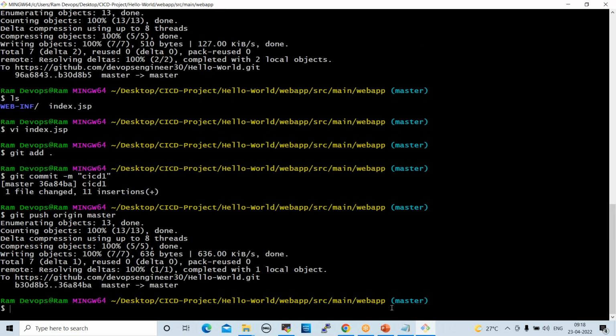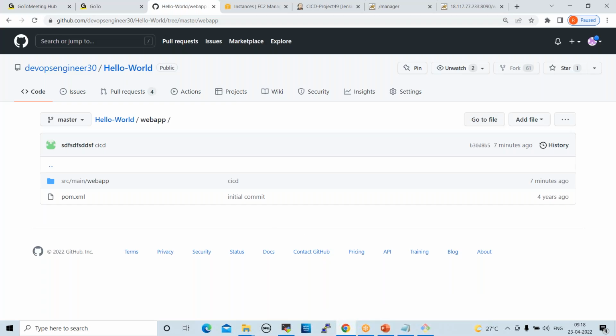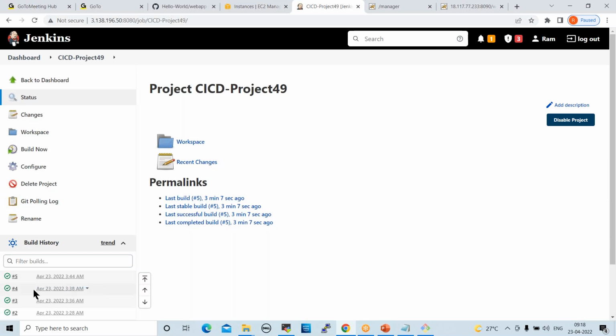Now the code is pushed to the remote repository, right? Now we can wait for a few seconds. Sixth job will be started. For example, in real-time projects, 10 developers are working on the same requirement, right? Whenever they update the code, add into staging, commit the code, and push the code to the remote repository, immediately Jenkins will pick that code and deploy it on production servers. In live applications, every backend team follows this.